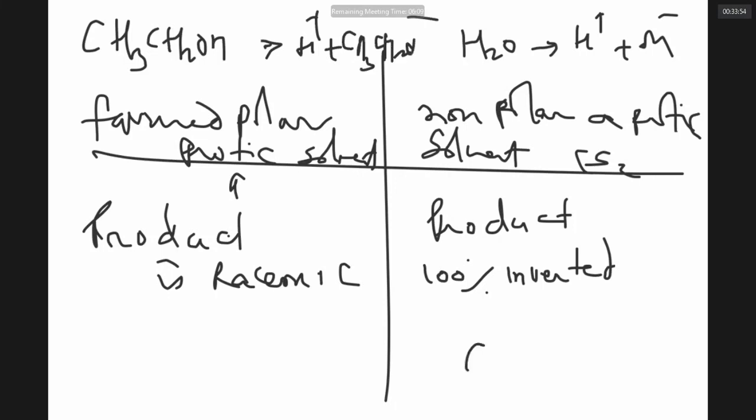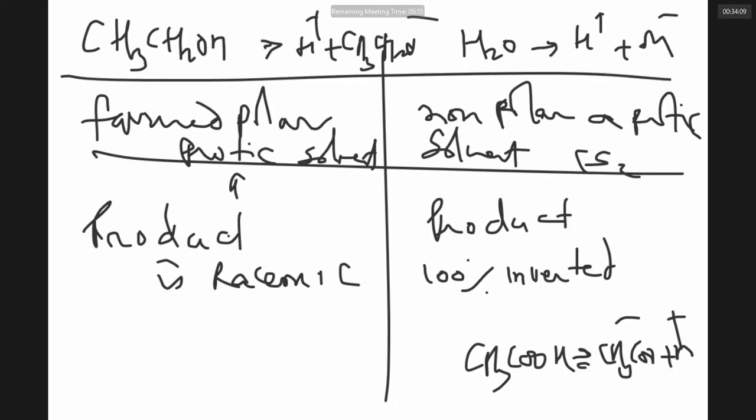Acetic acid is a protic solvent because it can give a proton. Anybody who can give a proton, H plus, is called a protic solvent. Now, SN1 is favored by polar protic solvent, and SN2 is favored by polar aprotic solvent. In SN1, the product is always a racemic mixture, 50% of one type, 50% of inversion.